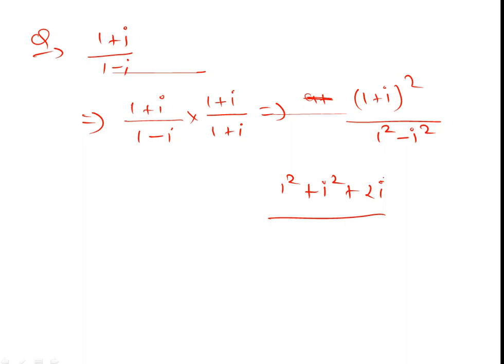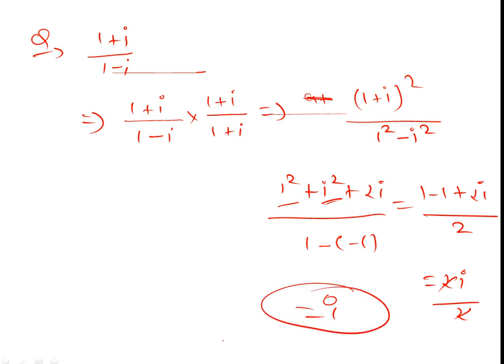Now I can write it: 1 minus minus i square is minus 1... so 1 plus 1 is 2 in the numerator, 1 minus 1 is 0, and 2i upon 2 cancels out. The final answer is i.